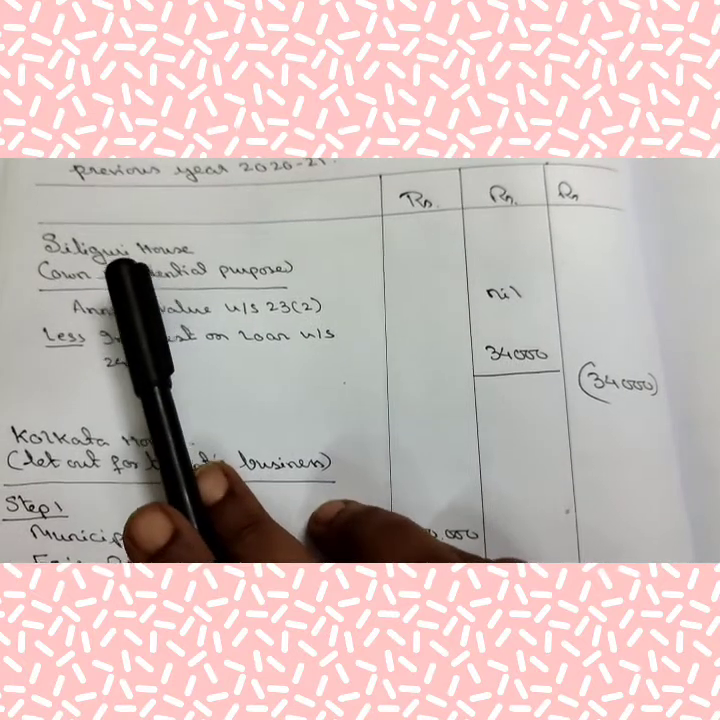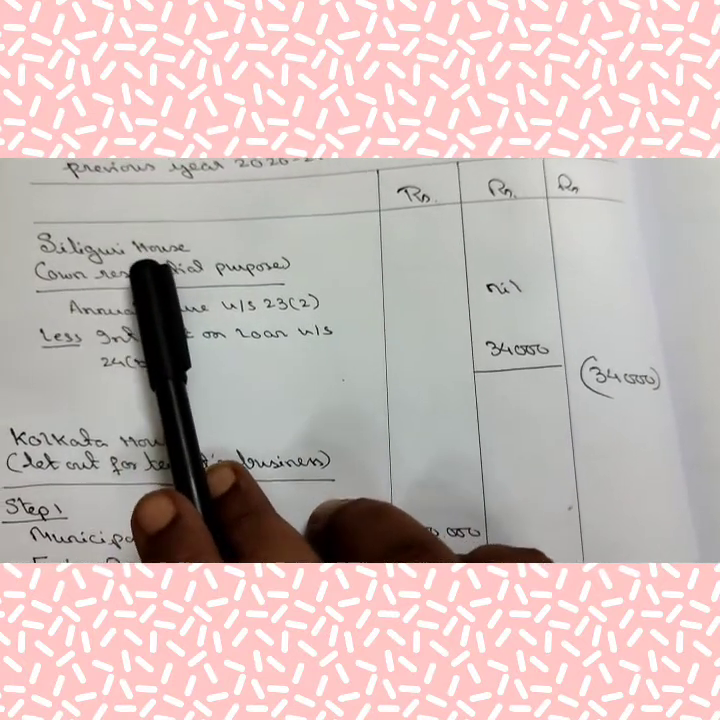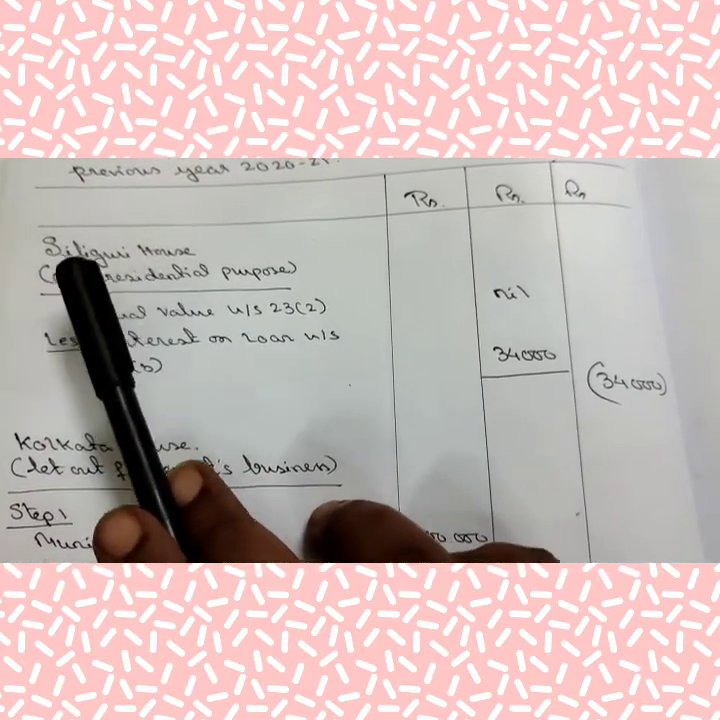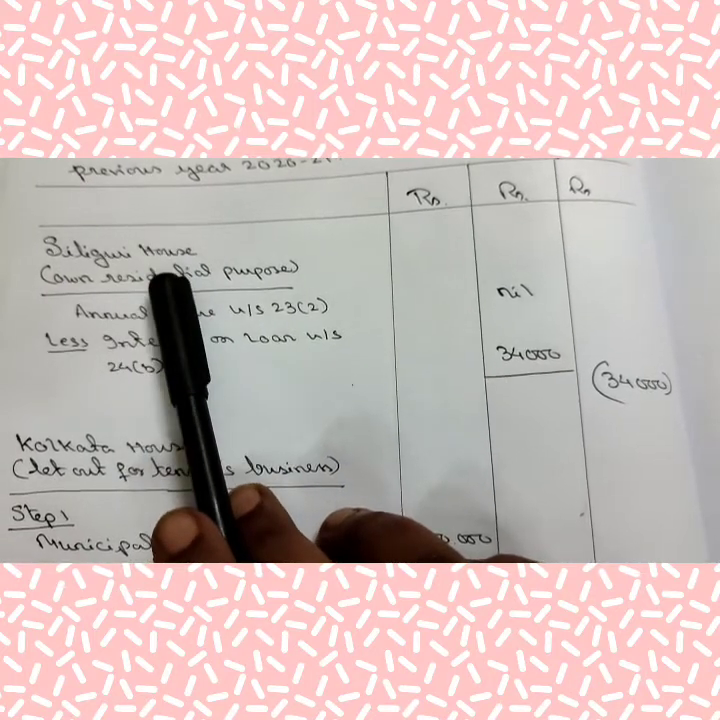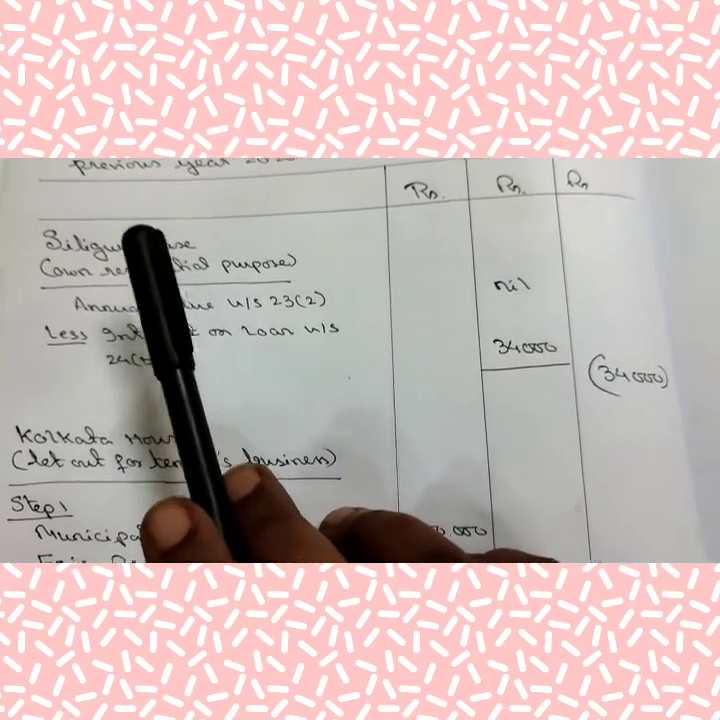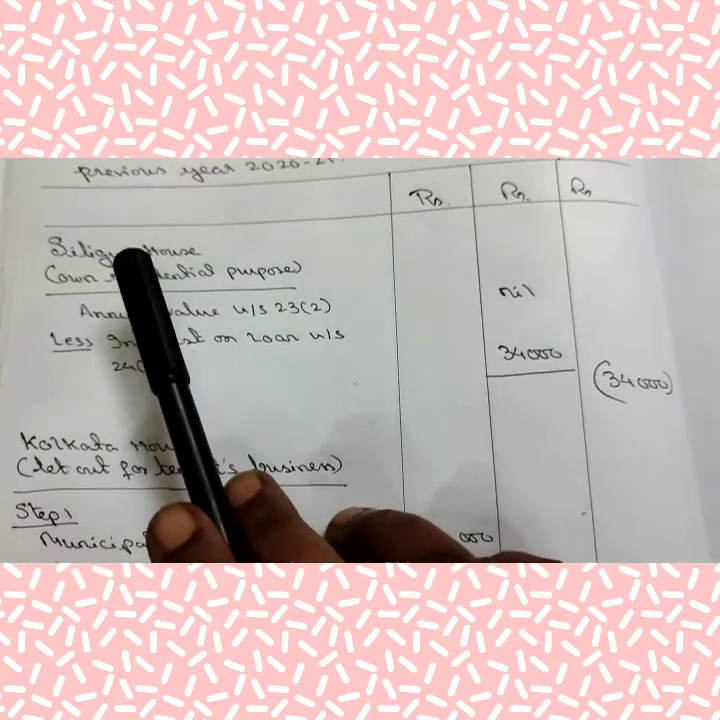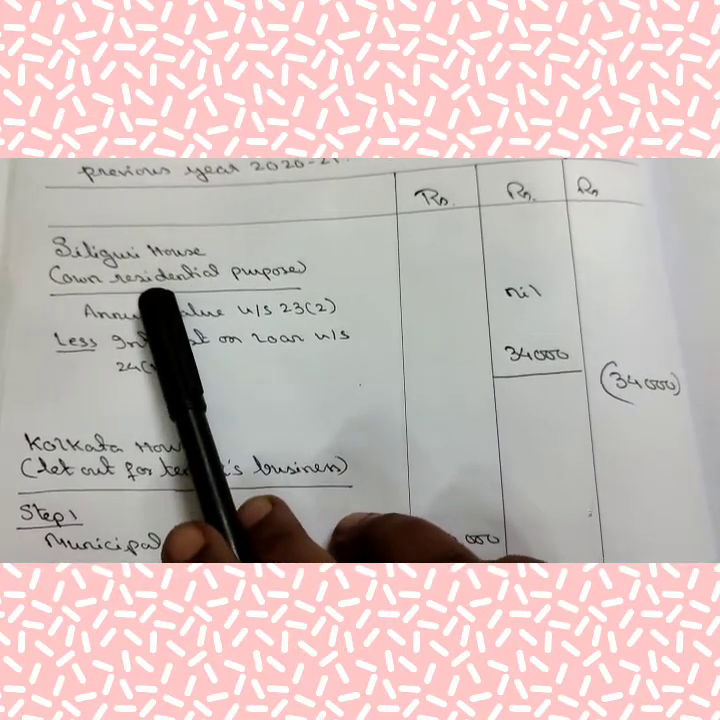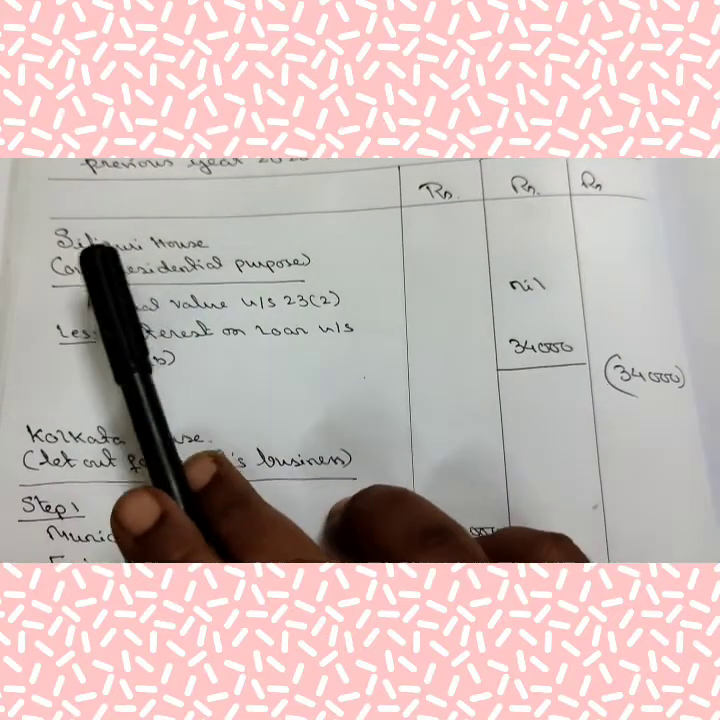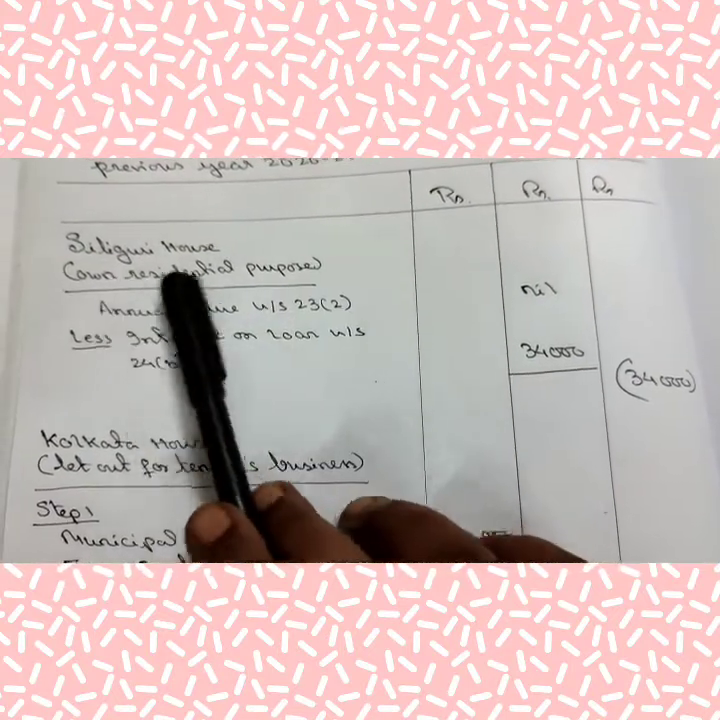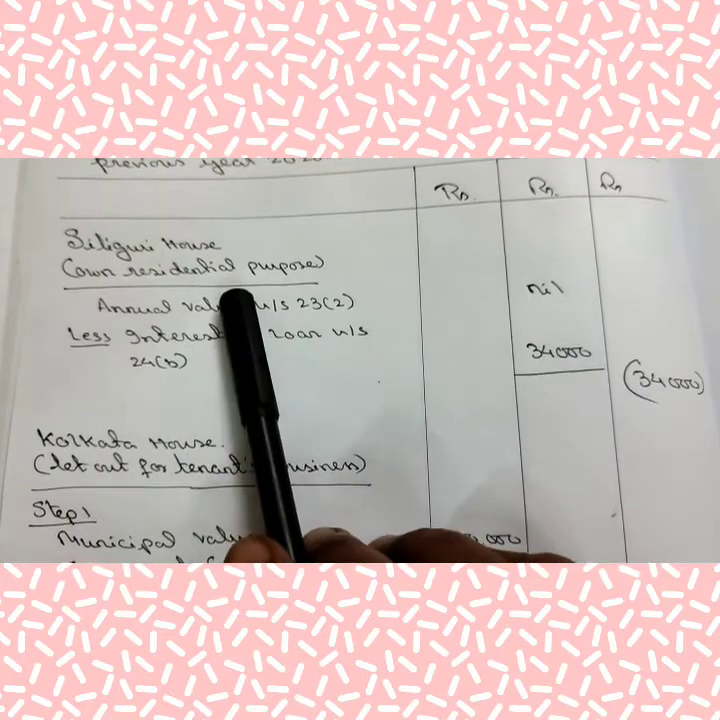Okay. First, house 1 or Shiliguri house. Here I have written Shiliguri house because in the question it is written Shiliguri house. If in the question it is written house number 1, you have to write house number 1. If in the question it is written first house, you have to write first house. What is the nature of occupancy? You have to write here.